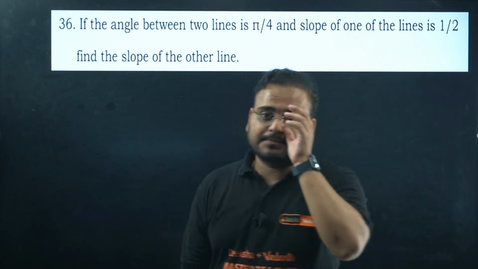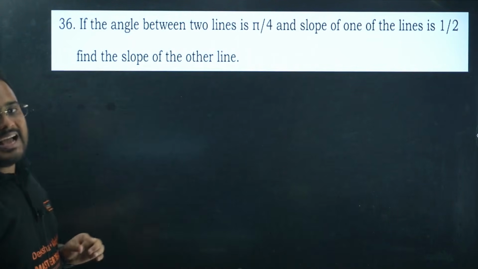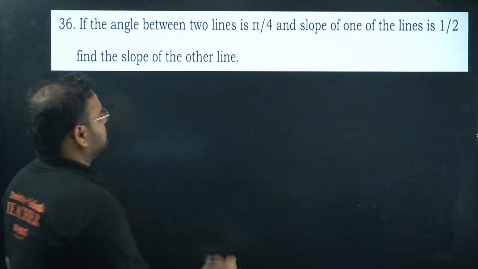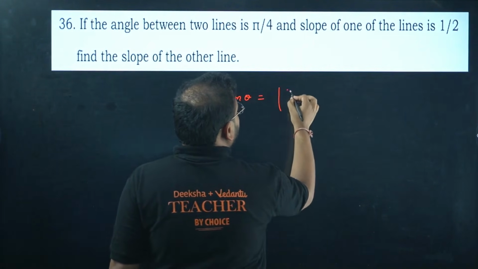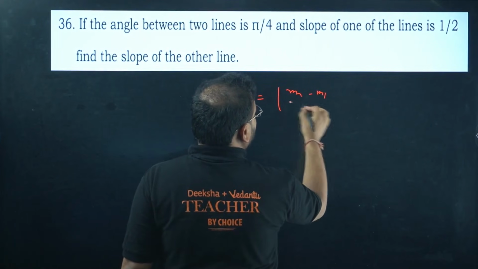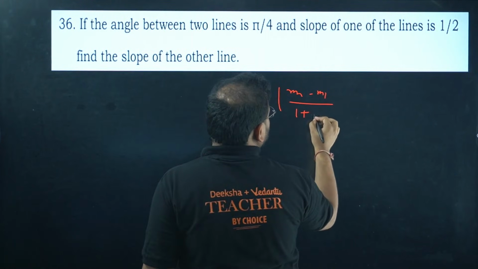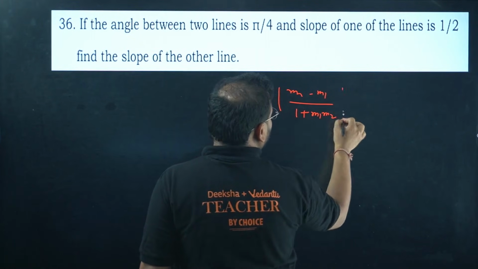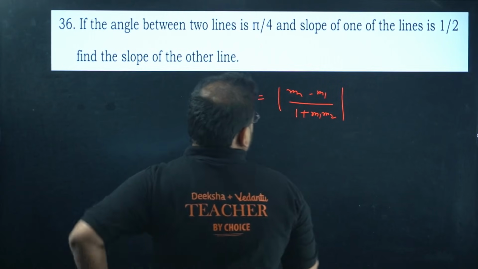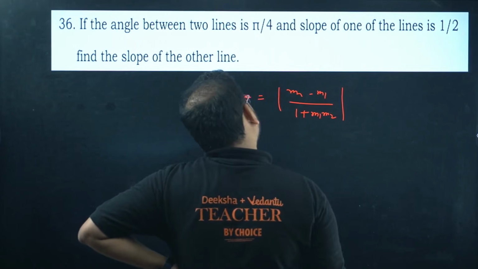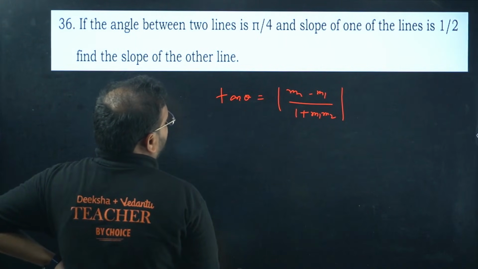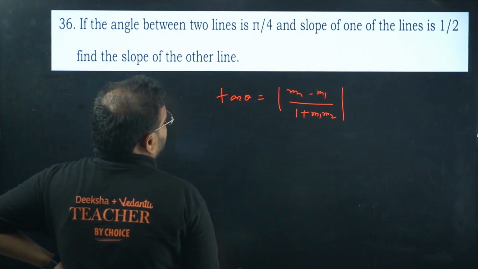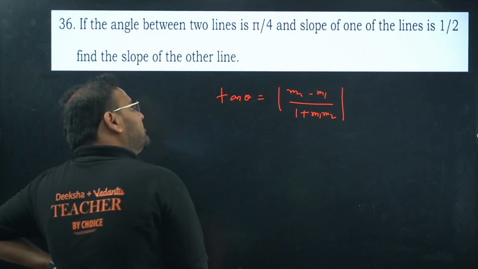Okay, 36. All right, the angle between two lines is pi by 4. We have a formula for that: tan theta equals m2 minus m1 upon 1 plus m1 m2. Yeah, correct. So answer will be what? Check this out. Let me just check.